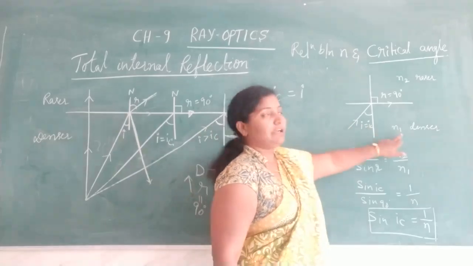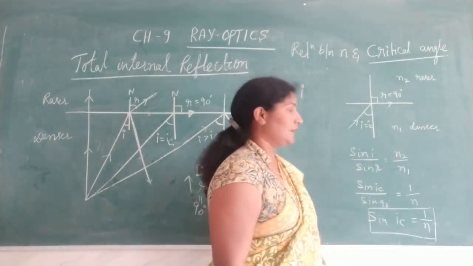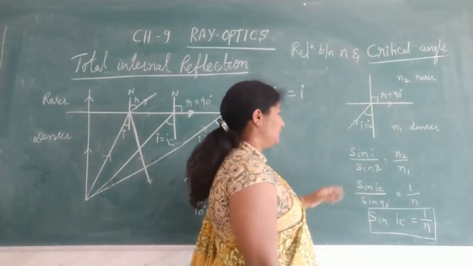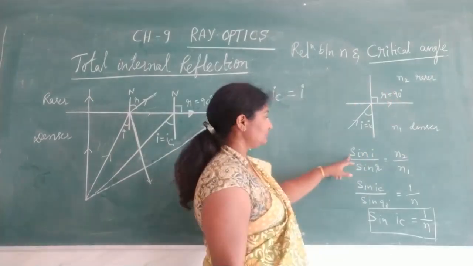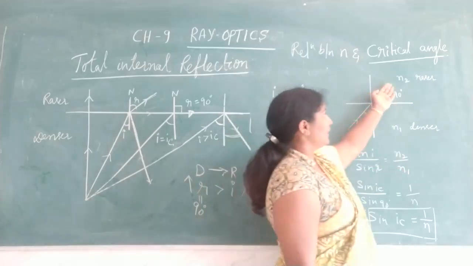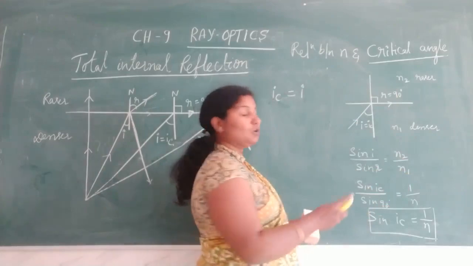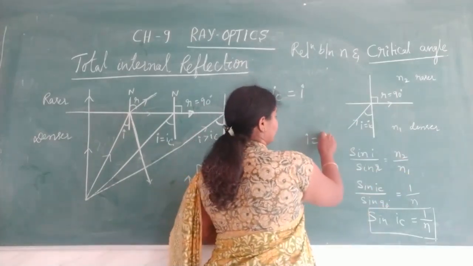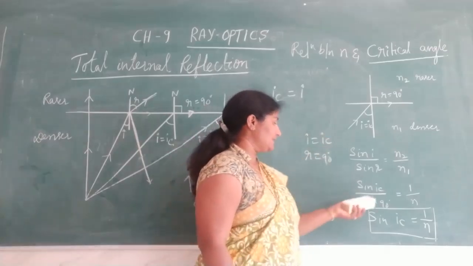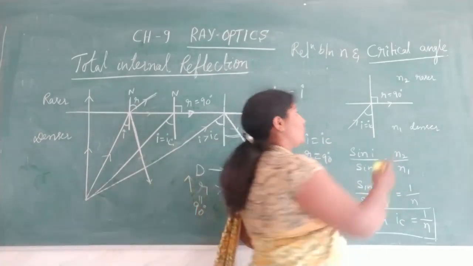See, this is a denser medium of refractive index N1. This is a rarer medium of refractive index N2. Here the light travels from denser to rarer medium. So by Snell's law, sin I by sin R is equal to N2 by N1, rarer medium over denser medium. We know that the angle of incidence I is equal to IC, and applying R is equal to 90 degrees, sin IC by sin 90 is equal to the refractive index of the rarer medium over that of the denser.